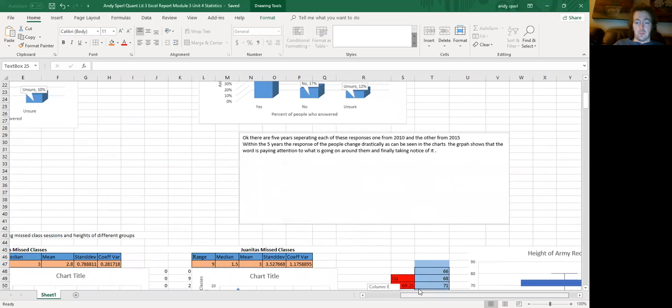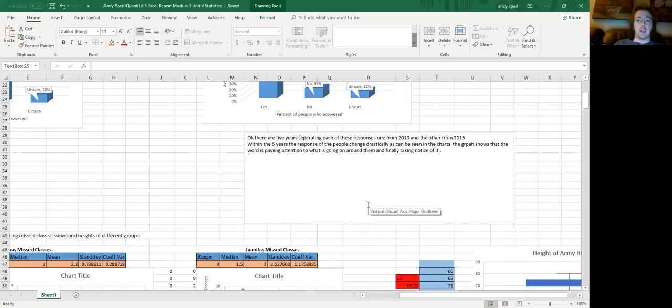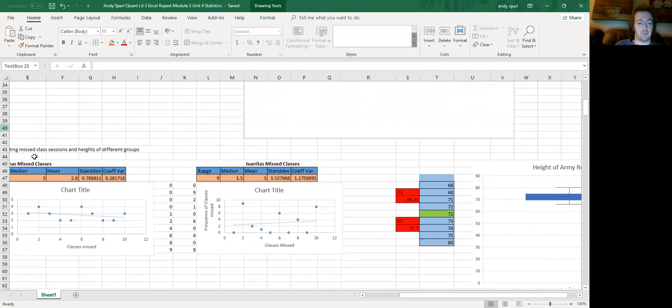Now, what I figured out from this problem and the graphs is that there are 5 years separating each of the responses, one from 2010 and the other from 2015. In those 5 years, the response of the people changes drastically, as can be seen in the charts and the graphs. And it can show that people speaking and working can actually get around, and people can drastically change their mind within a short period of time. I mean, 5 years is not a very long period of time.